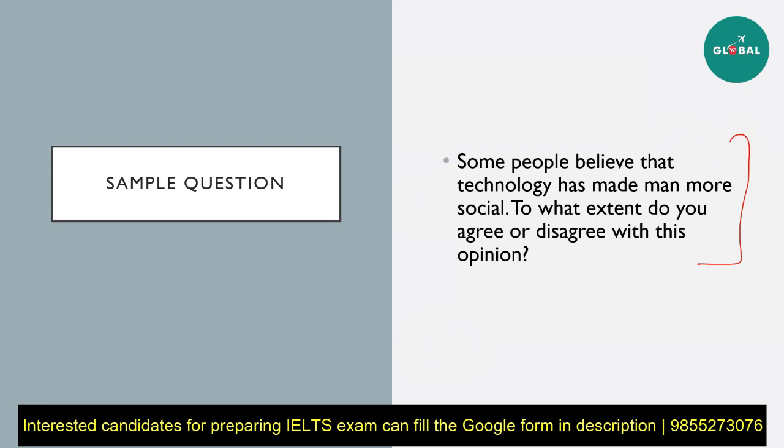As in, if you look at this question, they want to know to what extent do you agree that people have become more social because of technology. If you talk about the benefits of technology in this, it will not be regarded as a good answer. If you talk about how people were very antisocial because of some other aspects aside from technology, it will also not make a good answer. You need to make sure you're only talking about the correlation between key things: people, technology, and how friendly or social they are in their everyday lives because of it. Okay, so if you deviate from this topic in any way, you will be losing a lot of points.